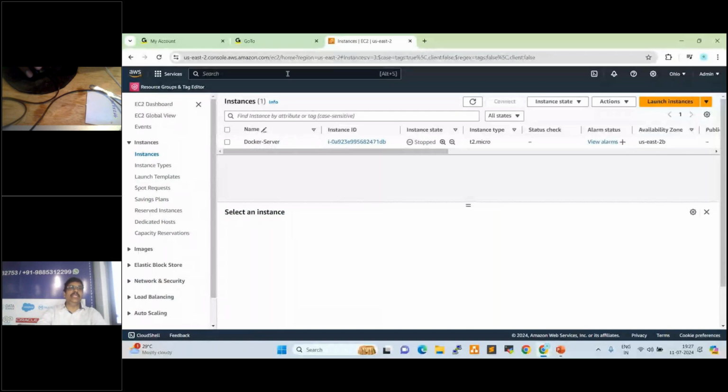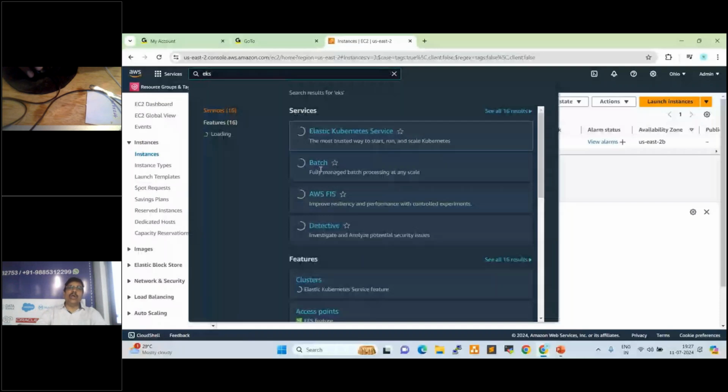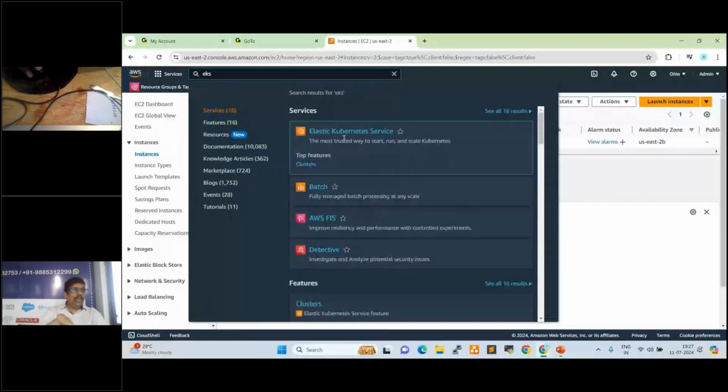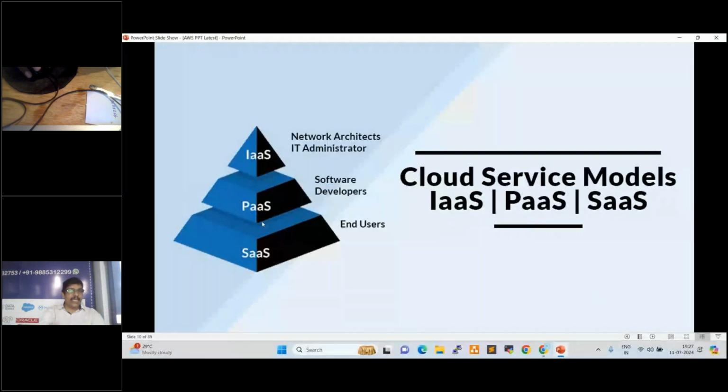Here you can check EKS, Elastic Kubernetes Service, right? So this Kubernetes is already available that we can start and we can use. Kubernetes we can use in multiple ways. We can create a server and install Kubernetes on top of that, or else we can directly start Kubernetes in AWS and use it. So this is the PaaS, platform as a service, the second one. That platform is already available that we can start and use, right?